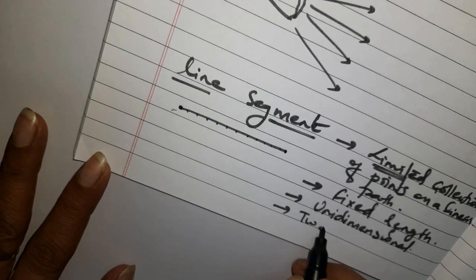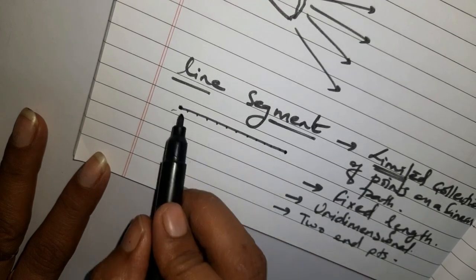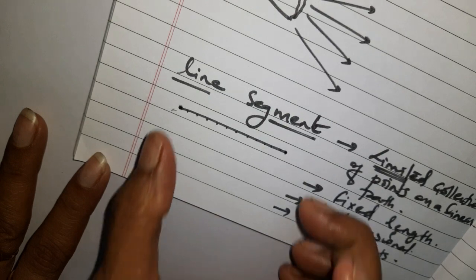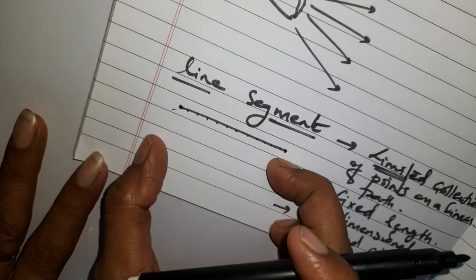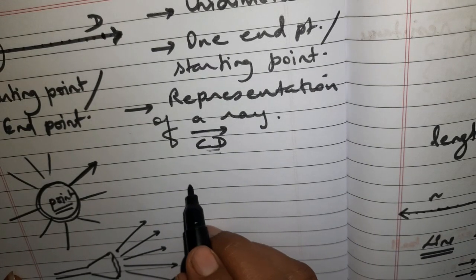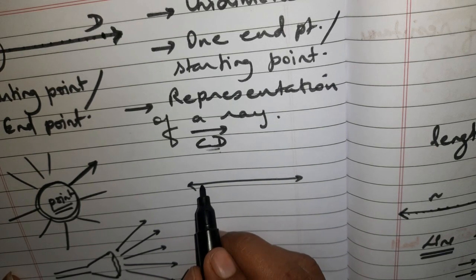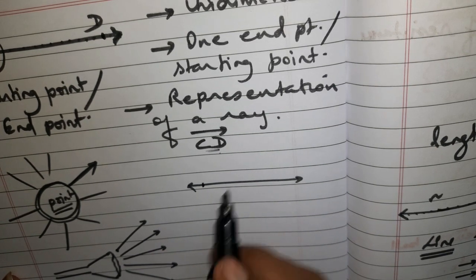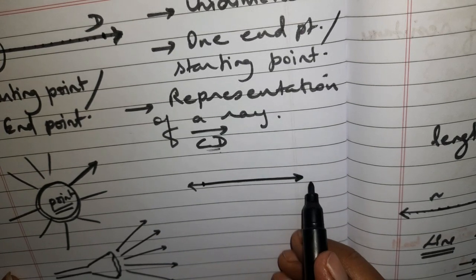So two endpoints. Now, when we say that it is having two endpoints, it is the smallest part of a line. Don't you feel that? If you consider a line, what is there? A line is simply extended towards both directions. When you consider a ray, you just take one point and it moves on and on to one side direction, right?